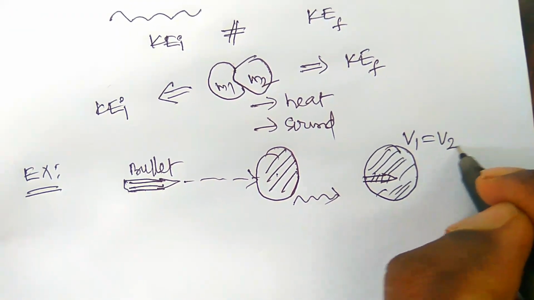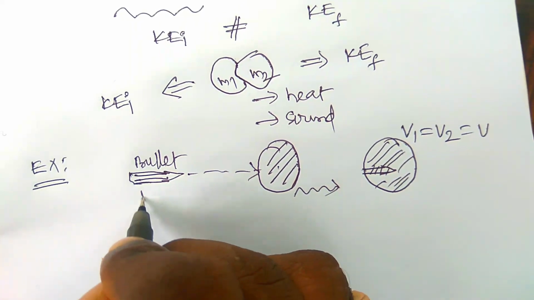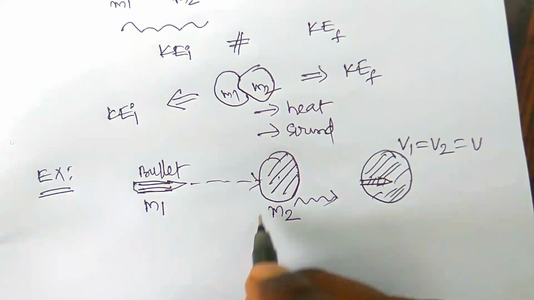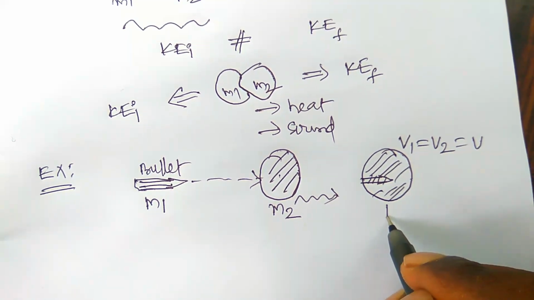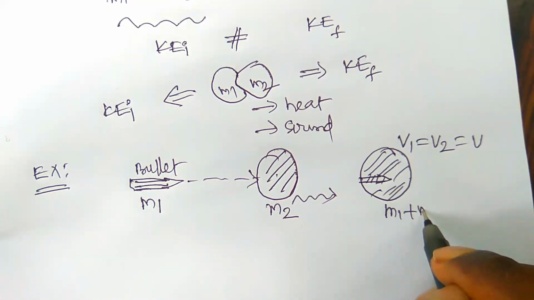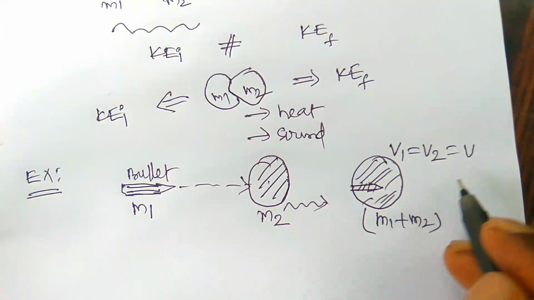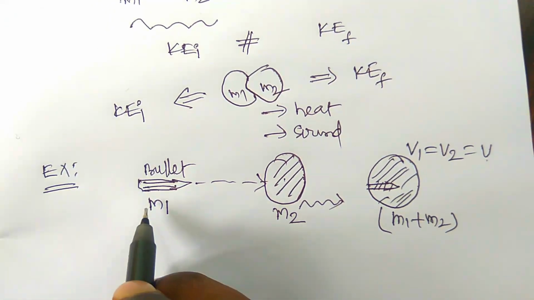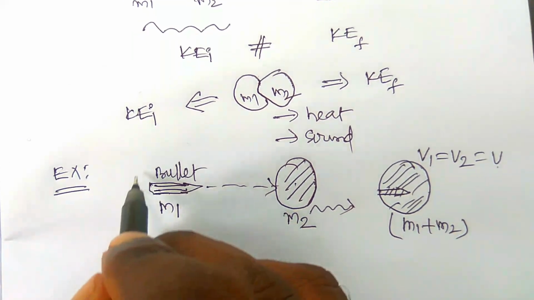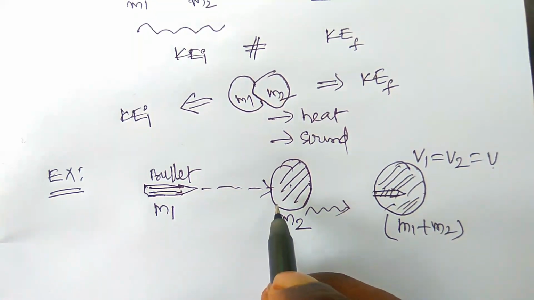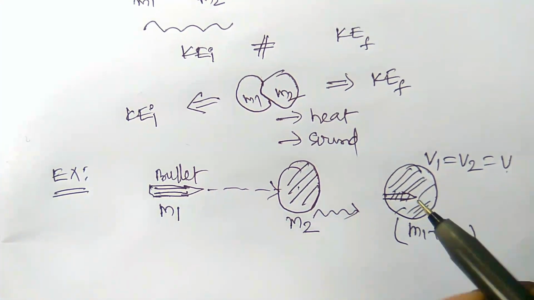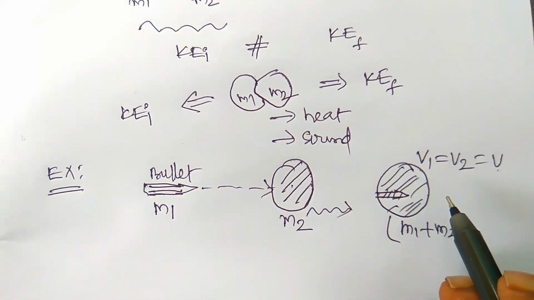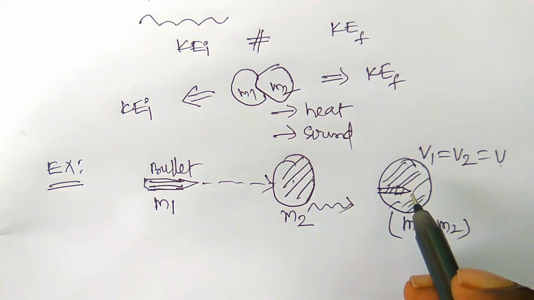V1 is equal to V2 is equal to V. Here the mass of the bullet is m1, and the mass of the target is m2. Then the mass should be m1 plus m2 and the velocity should be v. Okay, so this is the best example. When the fired bullet hits the target, after the collision they move with common velocity. The velocity of the bullet and the velocity of the target is the same.